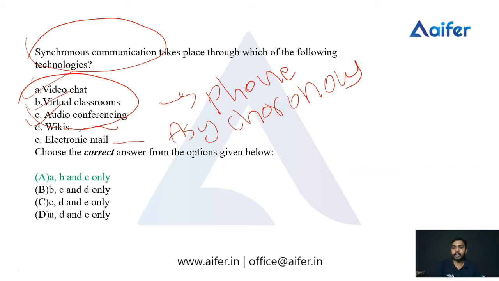Video chats, virtual classrooms, audio conferencing, phone call, etc. are parts of synchronous communication, and Wikipedia, wikis and electronic mail are parts of asynchronous communication, where synchronous communication does not take place. It is called asynchronous communication.